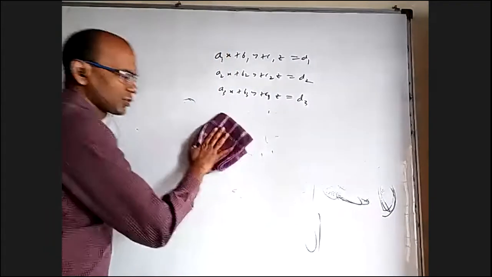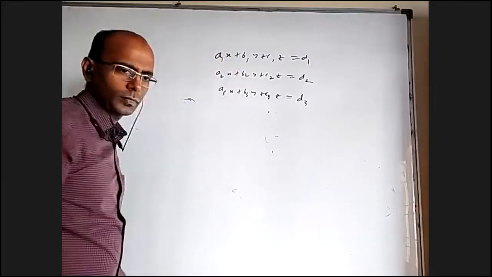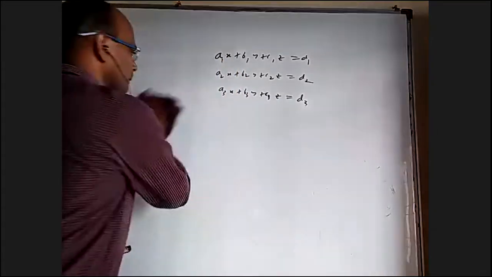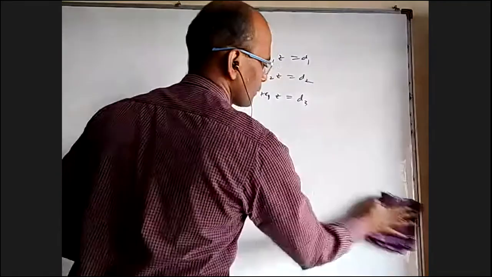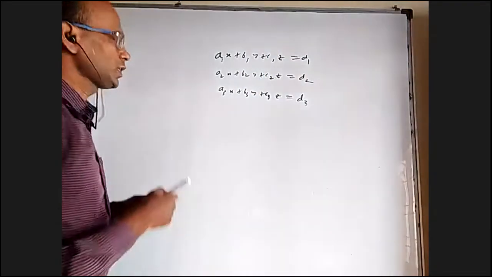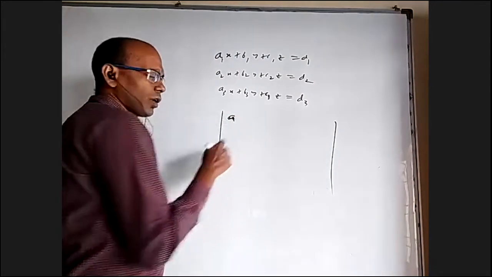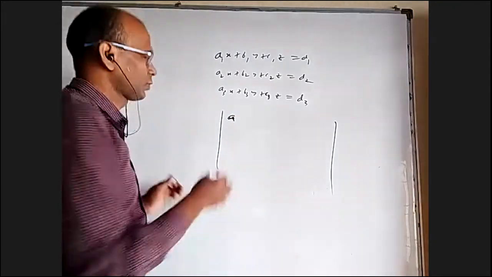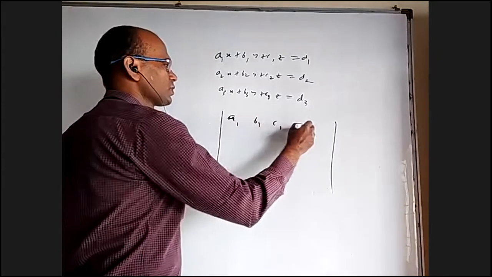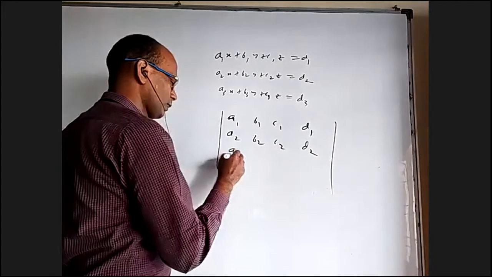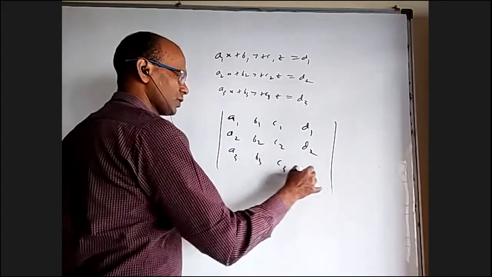May not be the full Gauss-Jordan method or half of it. Normally the Gauss-Jordan method, we will write what we call the augmented matrix, the 3 by 4 matrix: A1, B1, C1, D1, A2, B2, C2, D2, and A3, B3, C3, D3.